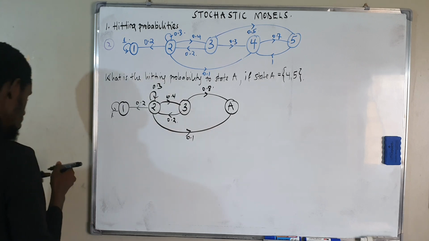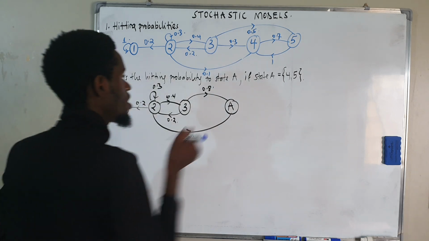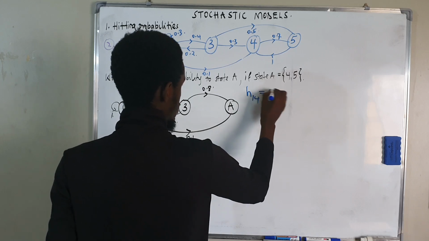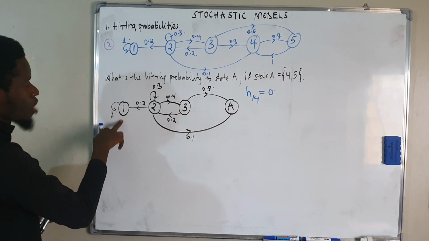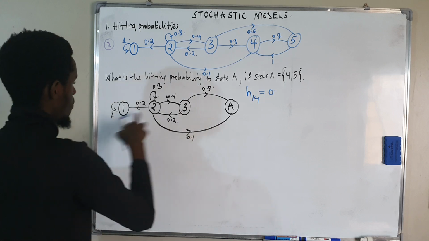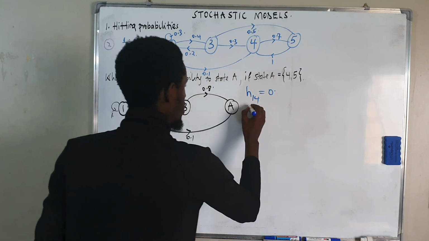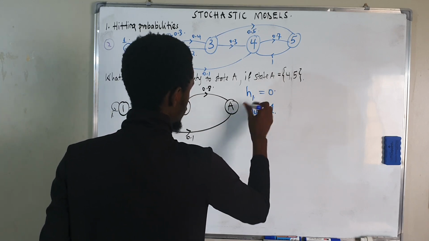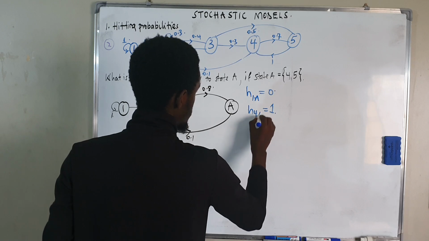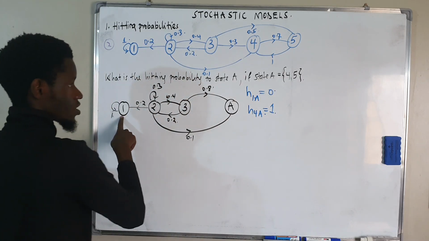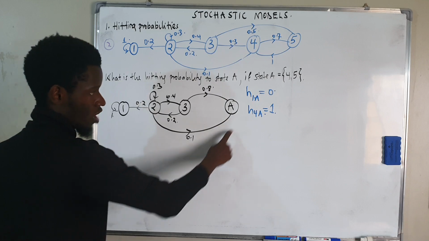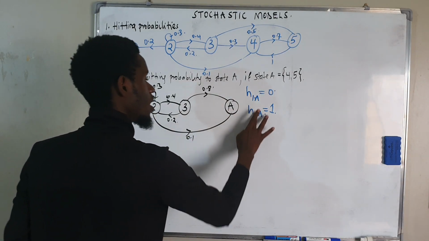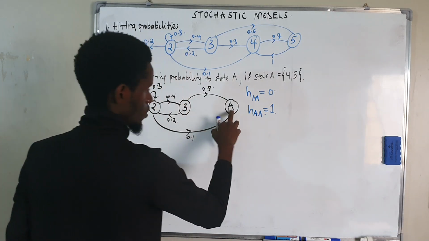As we say for hitting probabilities, first, hitting A from 1 is going to be 0, as 1 is an absorption state. I can't move from 1 to A because if I'm at 1, I'm always at 1. Again, my hitting probability from A to A is going to be 1.